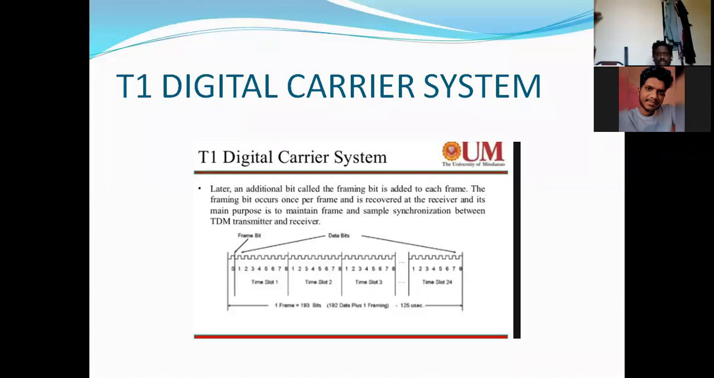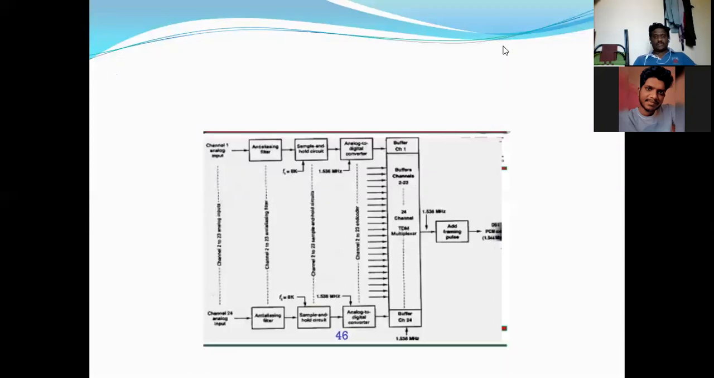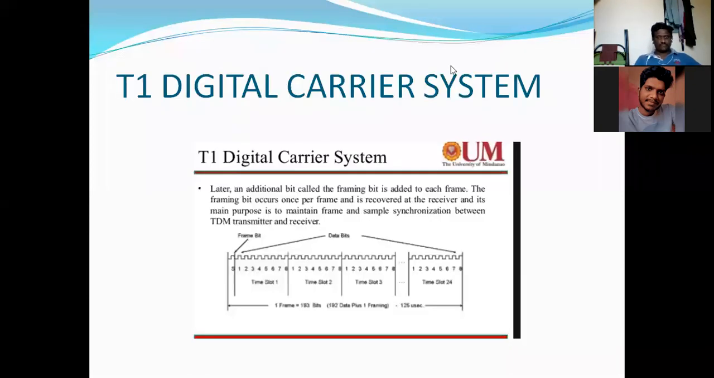T1 digital carrier system. So first of all, what is meant by digital carrier system? What is the use of the digital carrier system? How does this particular digital carrier system work? We will discuss now.